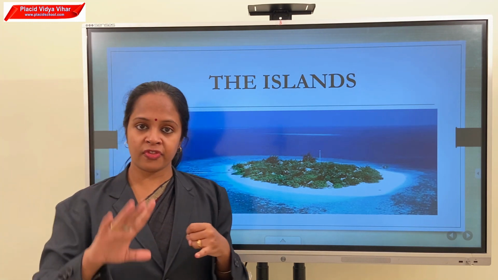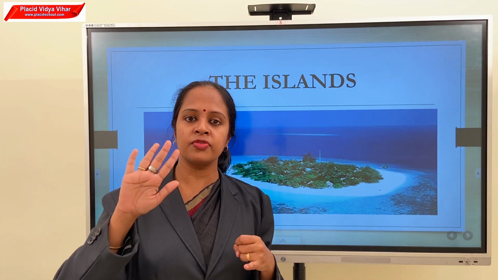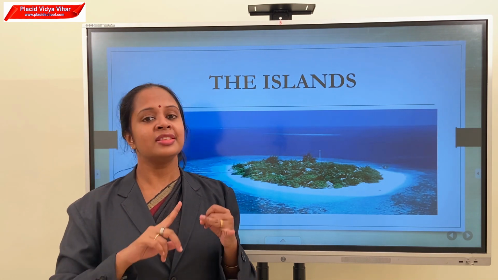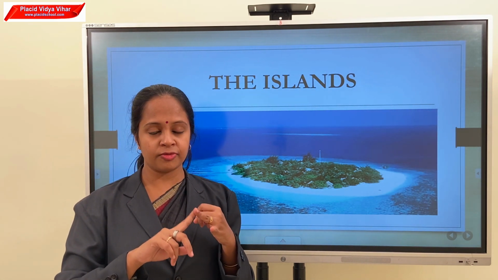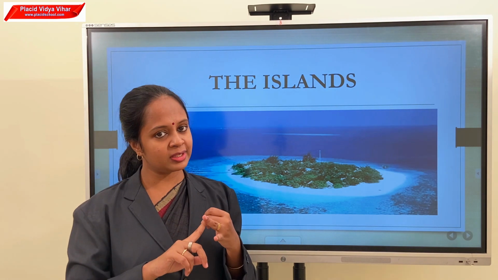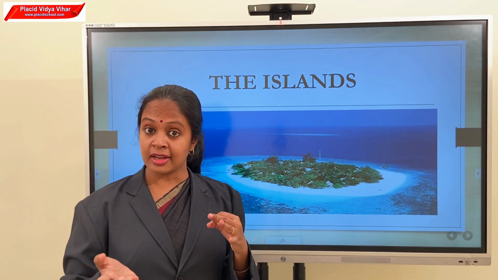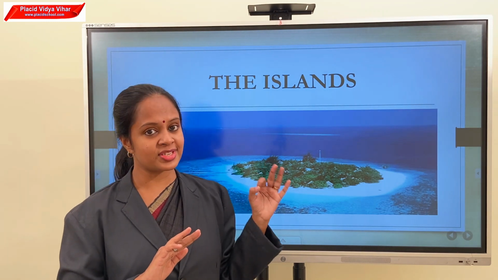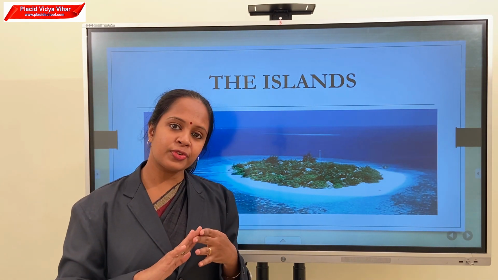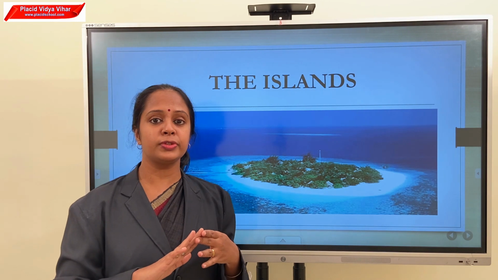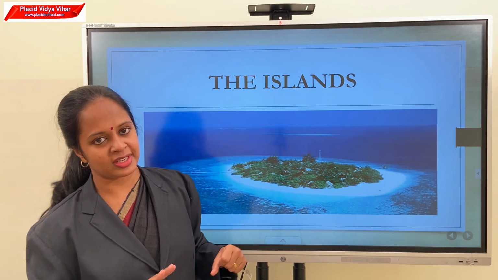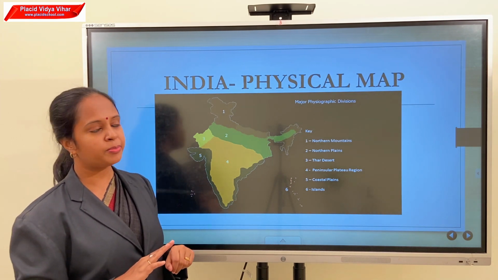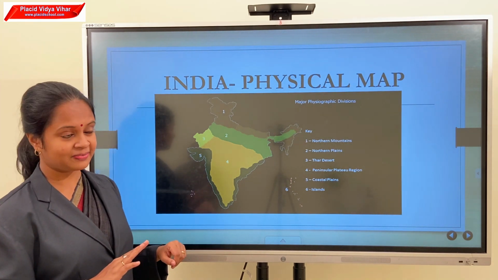So, which are the five physical divisions of India? First is the northern mountains. The second is the plains. We have two plains, the northern plains and the coastal plains. The third one is the western desert, the fourth one is the southern plateaus, and the last one is the islands. Look at the physical map of India.